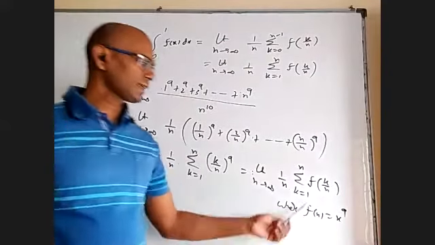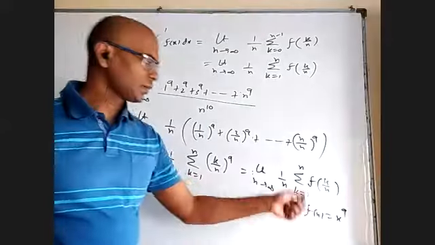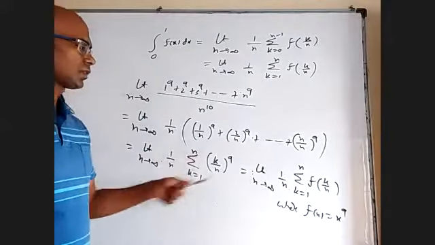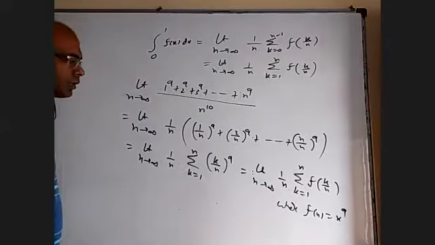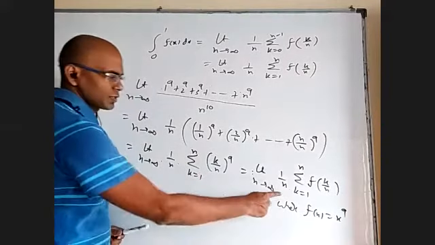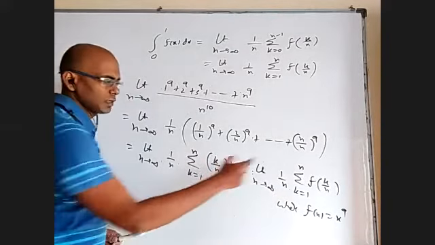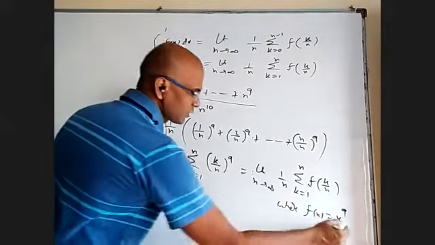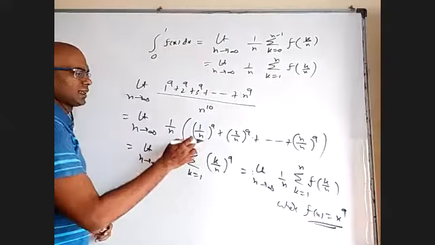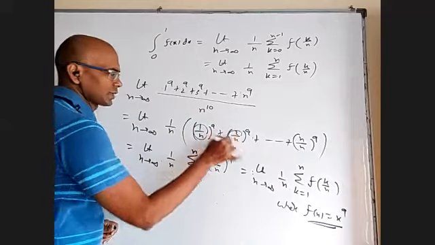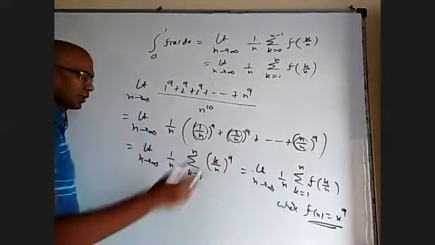If you take the function as x power 9 and substitute x as k by n, this will come, and then put k equal to 1, 2, 3, all these things will come. Every time you don't have to write this. In the beginning, if you write it, you will understand what the function is. To identify the function, I'm writing this. But right here, I can understand that if I put x here or here or here, they're all like x power 9.